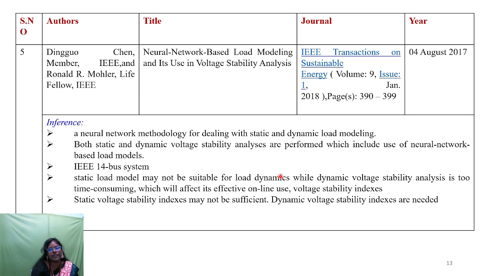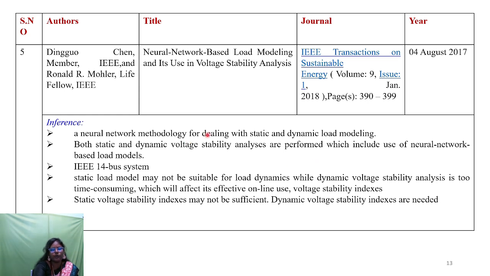And the fifth paper they are using is neural network based load modeling and its use in voltage stability analysis. This paper was published in IEEE Transactions on Sustainable Energy, and here we can see they are using the IEEE 14 bus system, and the proposed method is a neural network for dealing with both static and dynamic load modeling. Here we can see that both static and dynamic load voltage stability analyses are performed, which includes the use of a neural network based load model.